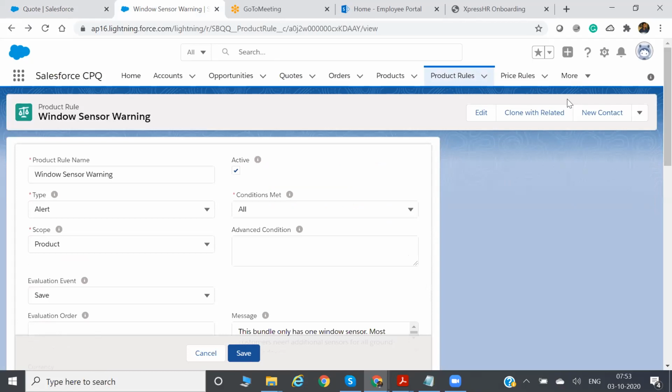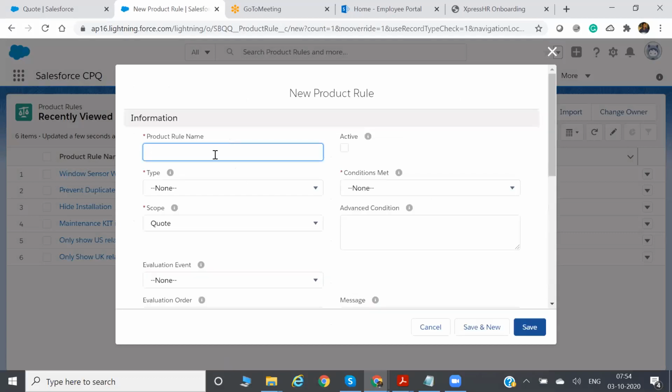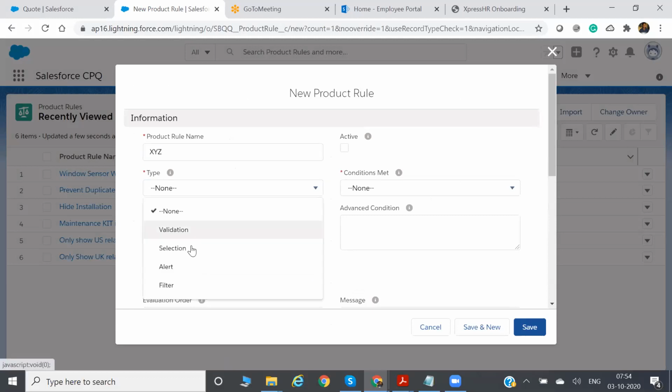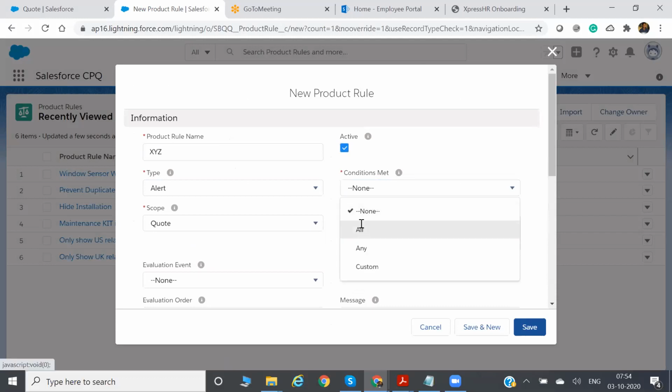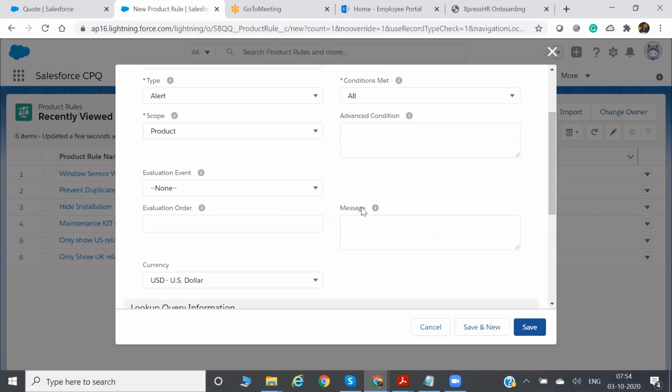Now let me go to the product rule. Suppose this is product rule XYZ. Type as alert, active, and condition met all. Scope as product, evaluation event save, and message ABC, just one example I'm giving.